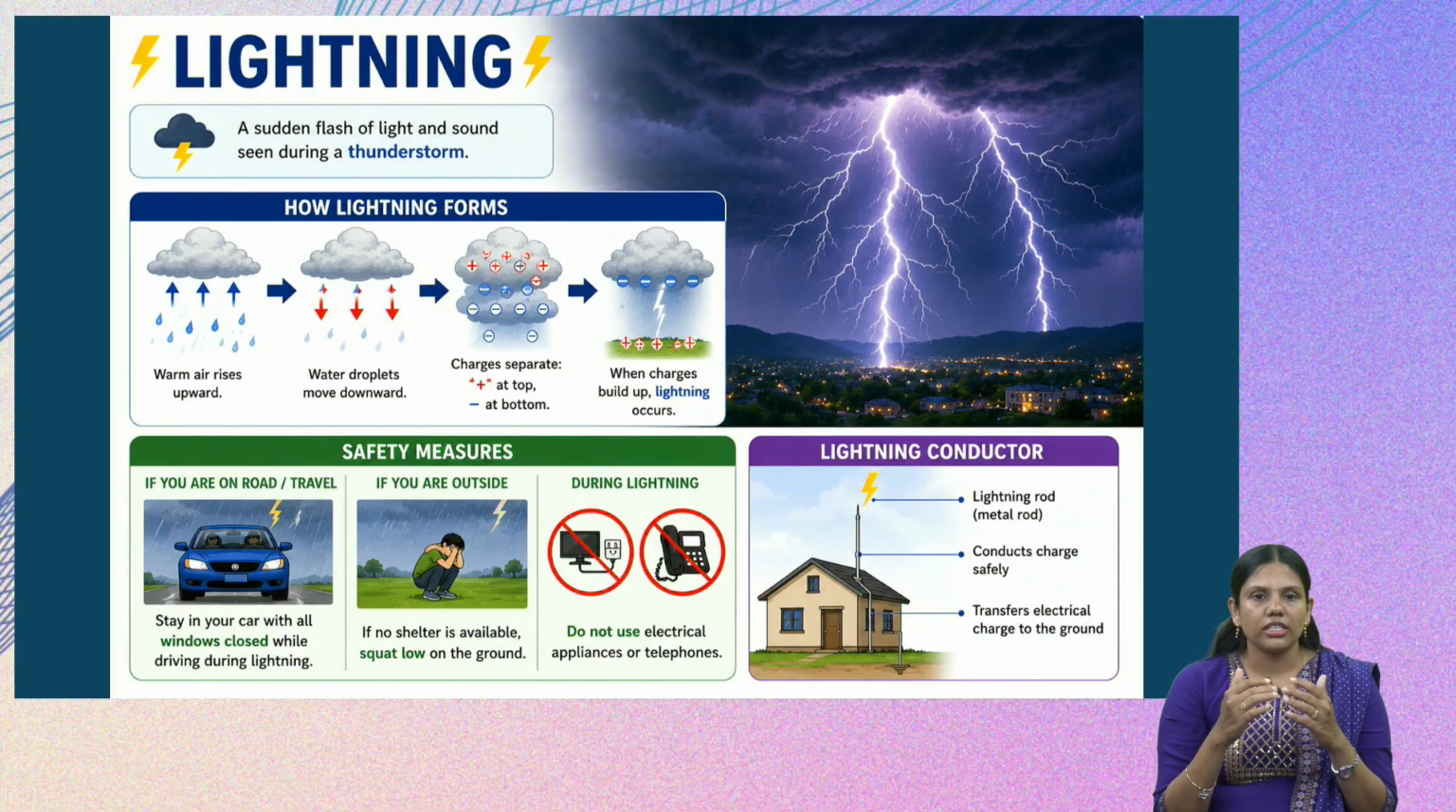And what safety measures do we have to follow if we observe lightning around? First, if you are on a road or traveling in a car, you have to stay in the car, close your windows and wait in the car to reduce the risk from lightning. And if you are outside, similar to what we do in a thunderstorm, we have to squat down on the ground so that we will be a smaller target for the lightning to hit. Also we have to avoid the use of electrical appliances and telephones.